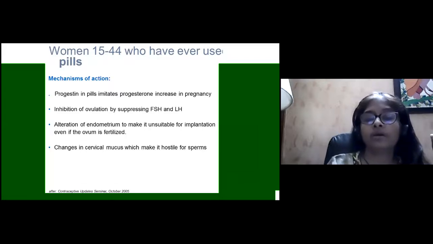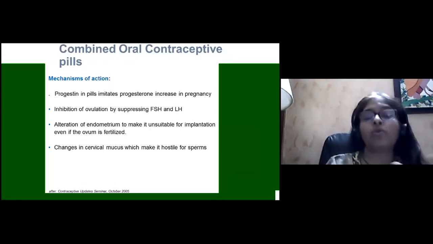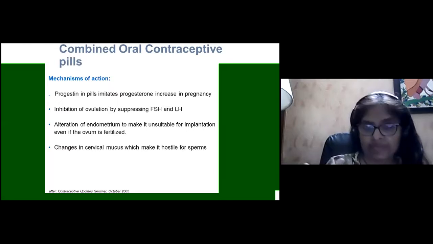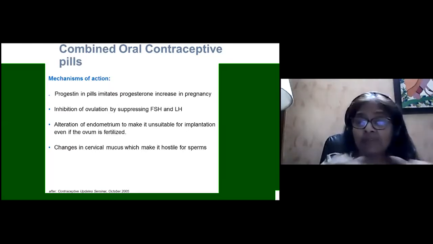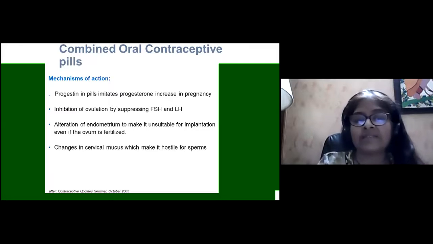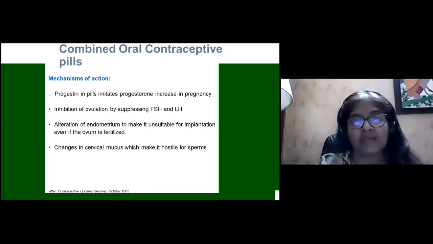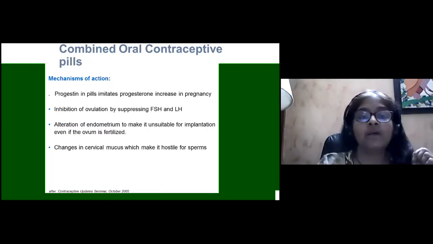Now, in combined oral contraceptive pills, the progesterone imitates the progesterone increase in pregnancy. Like in pregnancy, where there are high levels of progesterone, whatever progesterone is there in the oral contraceptive pills imitates that, and therefore there is inhibition of ovulation by suppressing FSH and LH, and alteration of the endometrium from the proliferative to secretory phase. It makes it unsuitable for implantation even if the ovum is fertilized, and there are also changes in the cervical mucus which make it hostile for the sperm.